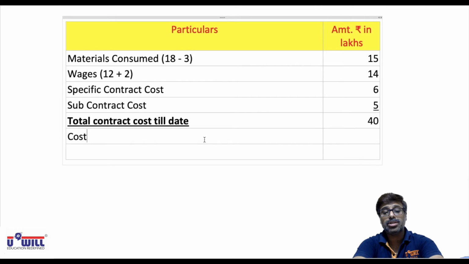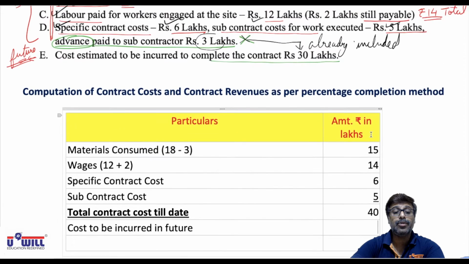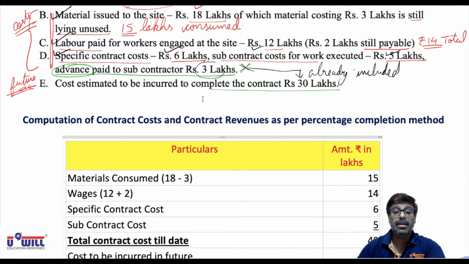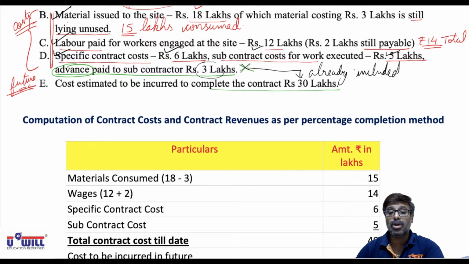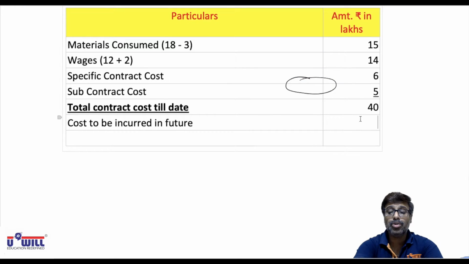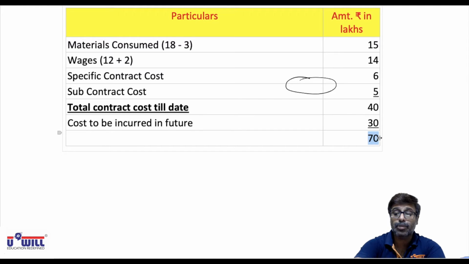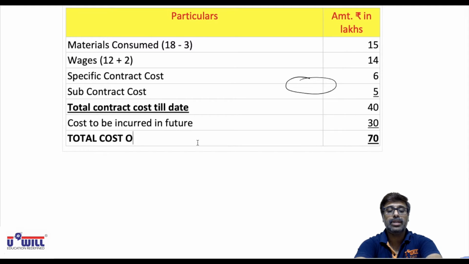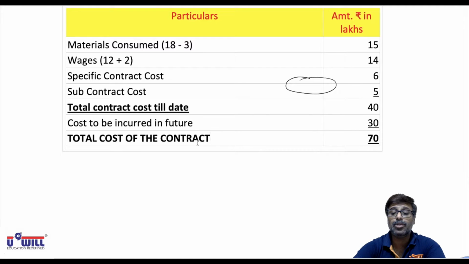Now what is the cost to be incurred in future? The cost to be incurred in future, last adjustment E. Cost estimated to be incurred to complete the contract in future is 30 lakhs. Up till now we have spent 40 lakh rupees. In future we are going to spend 30 lakh rupees. So we can say that the total work of contract will be done worth 70 lakh rupees. This is going to be the total cost of the contract, including current expense and future expense.